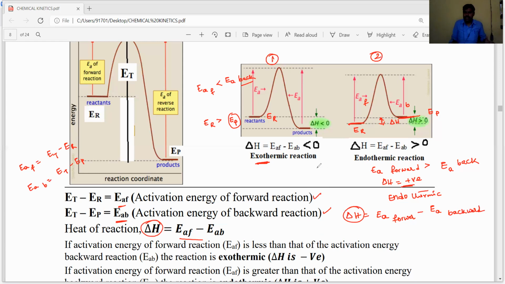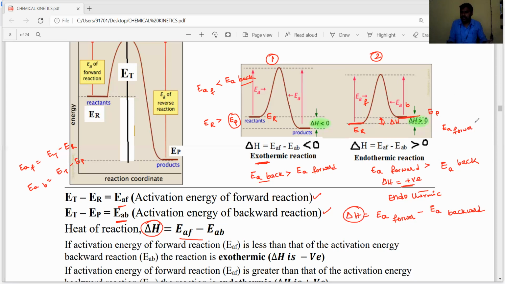For exothermic reactions, the activation energy of the backward reaction is more than the activation energy of the forward reaction. According to that, you have to draw the graph. Next, for endothermic reactions, the activation energy of the forward reaction is very high, which means the reactant molecules' energy is very low. Then automatically we have to use more temperature or more energy to reach the threshold energy state. That's why the reaction is an endothermic reaction.